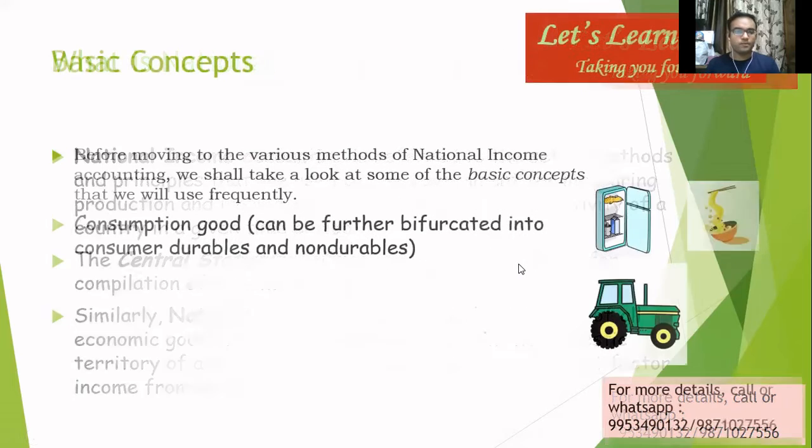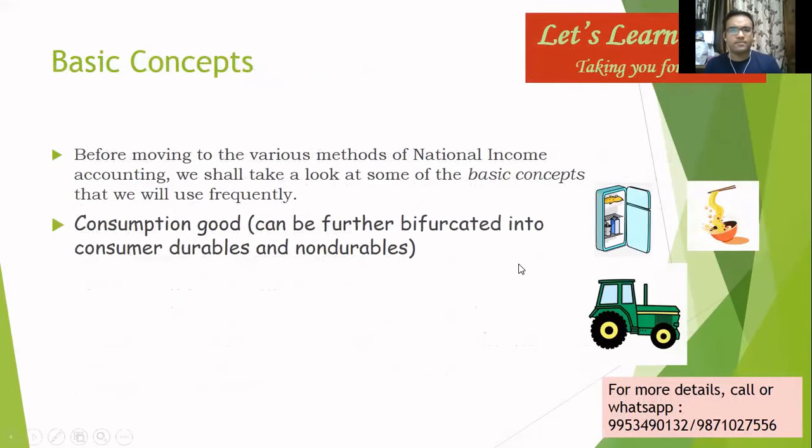So moving forward, we shall look into some of the basic concepts before moving into what are the methods of national income accounting, what are the various ways we can calculate national income, what is net factor income from abroad, goods, services, net, gross, etc. First and foremost is consumption good. So what is consumption good?